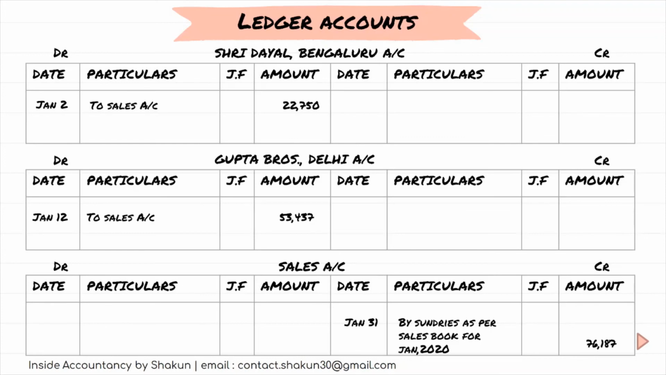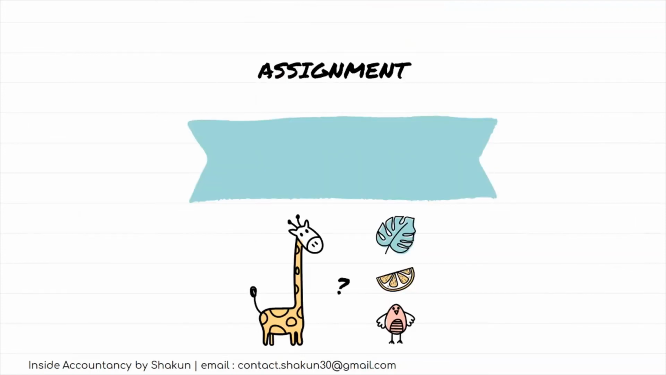So this is how you will make the ledger posting from the purchase book or sales book respectively. Again, I would like to reiterate that in a purchase book and in a sales book, only credit transactions are recorded. Cash transactions are not recorded and the purchase and sale of assets are also not recorded. So on the basis of the concepts that I've taught, you have to attempt question number 1 to 8. They are relating to the purchase book and sales book, and these questions are from T.S. Grewal.